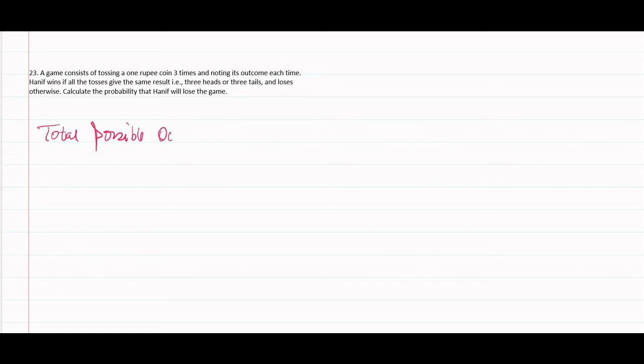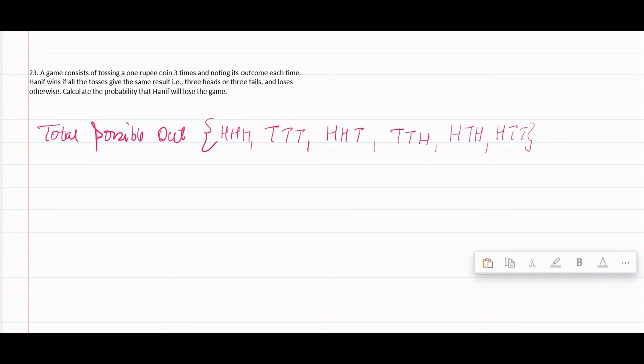If 3 coins are tossed together, the outcomes would be 3 heads, 3 tails, 2 heads and 1 tail, 2 tails and 1 head, or head, tail, head, or head, tail, tail, or tail, tail, head. 1, 2, 3, 4, 5, 6, 7.